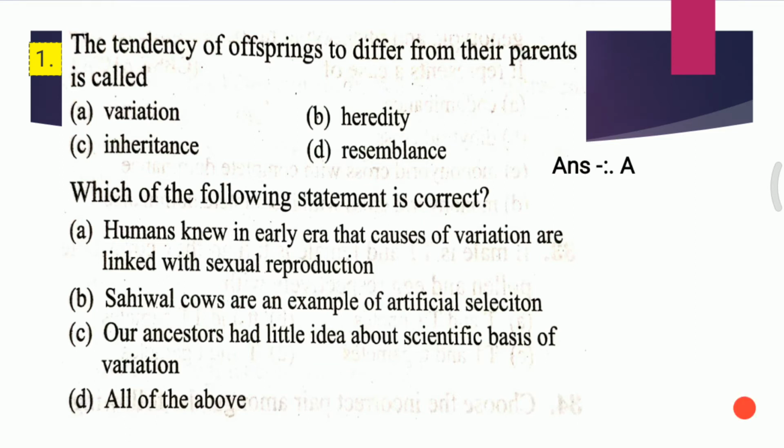Question second. Which of the following statement is correct? A. Humans knew in early era that causes of variation are linked with sexual reproduction. B. Sahiwal cows are an example of artificial selection. C. Our ancestors had little idea about scientific basis of variation. D. All of the above. And the answer to the second question is D, that is all of the above is correct.